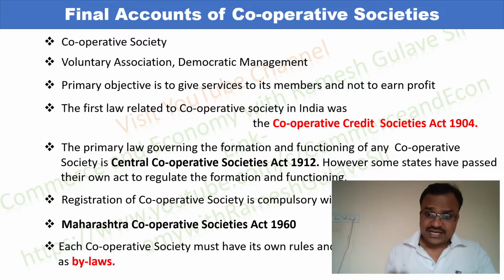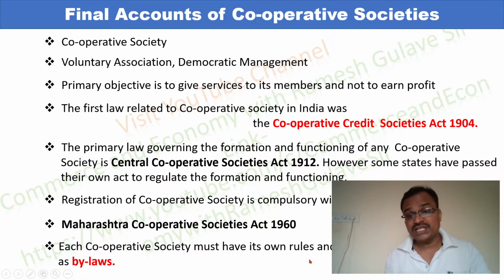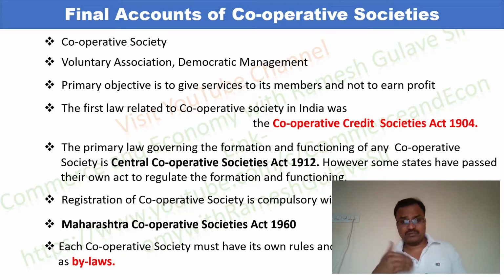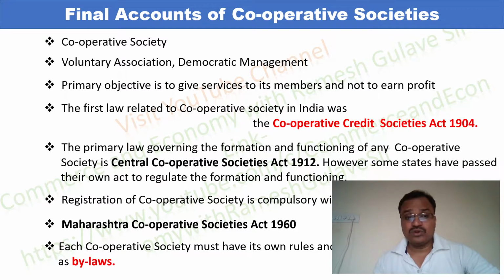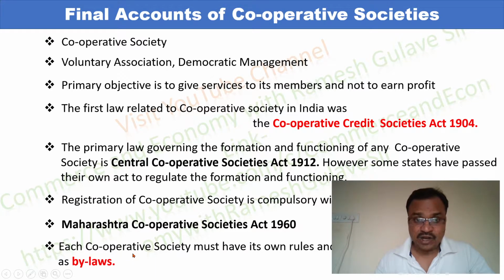See, as the registration of a cooperative society is compulsory, for that registration each cooperative society must have its own rules and regulations which are known as bylaws. For registration purposes, the cooperative society needs to prepare a document which mentions the rules of its internal management, and those rules are considered bylaws.